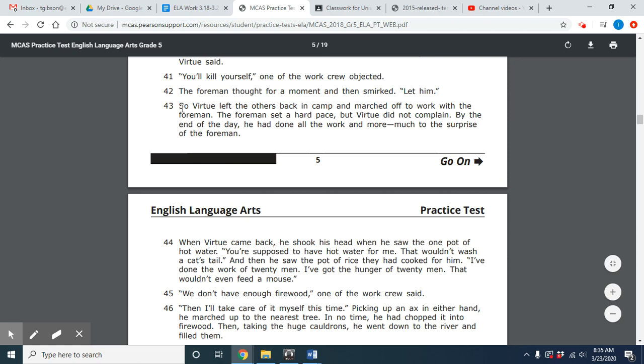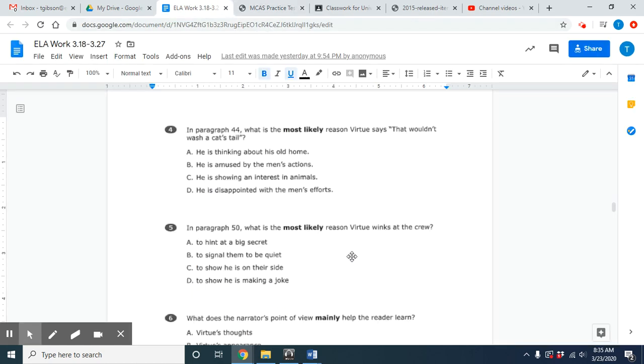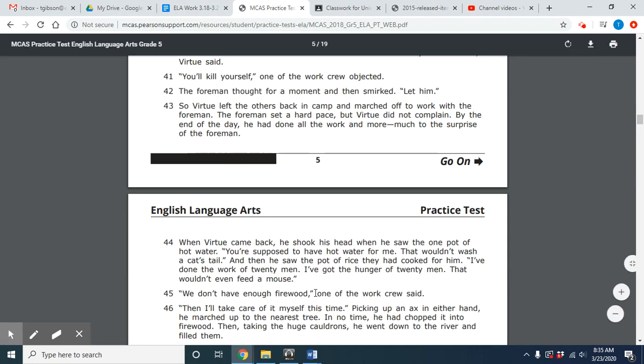So right now, let's look back at our answer choices. He's definitely not thinking about his old home in this manner, so we should be marking that off. He is amused by the men's actions? He doesn't really seem amused in this scenario. He shook his head. That's definitely not a sign of amusement, right?